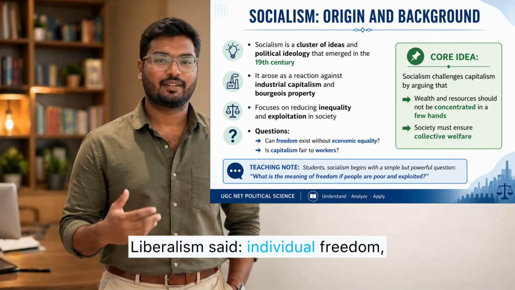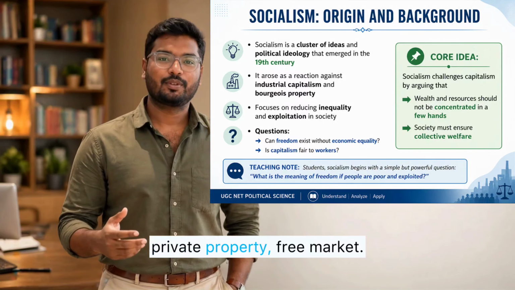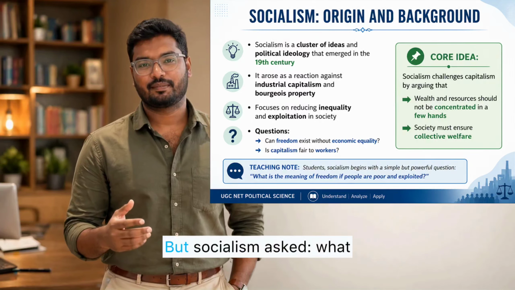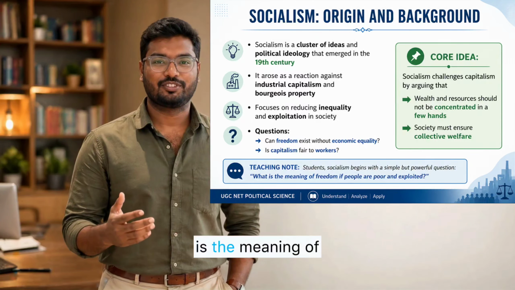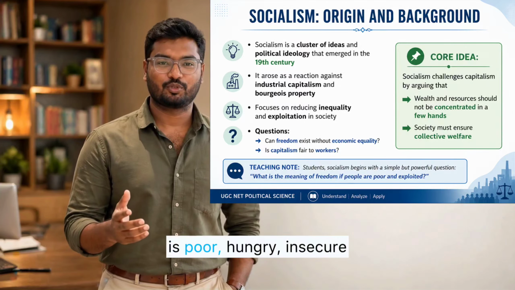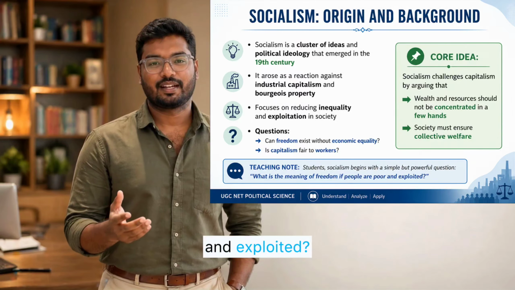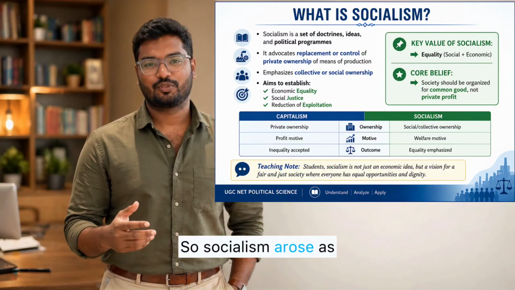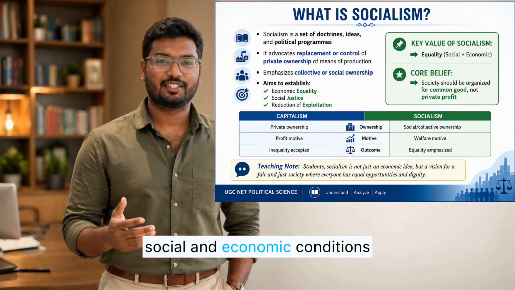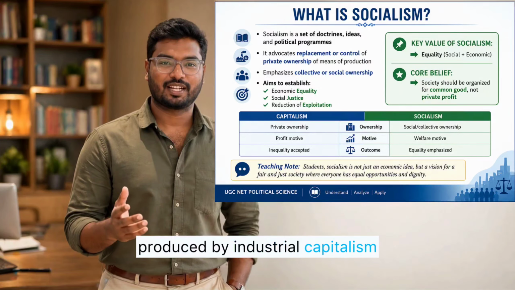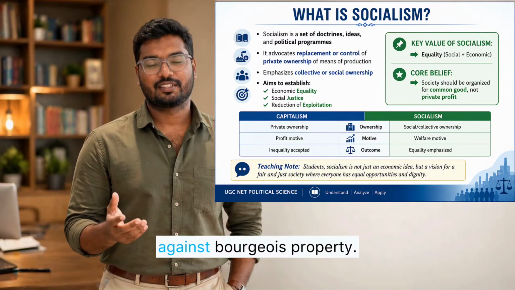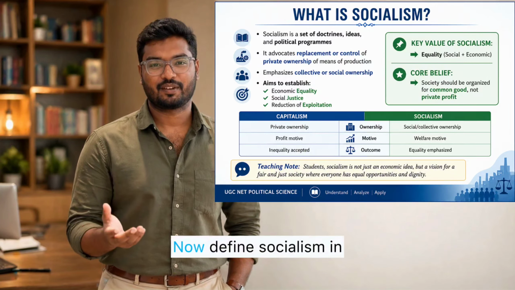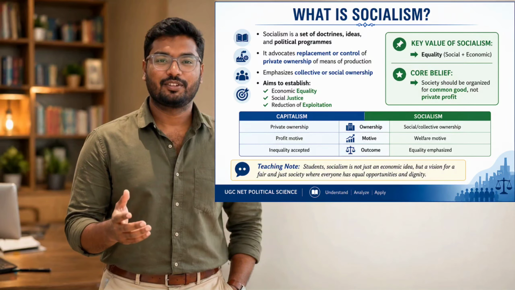Liberalism said, individual freedom, private property, free market. But socialism asked, what is the meaning of freedom if a worker is poor, hungry, insecure, and exploited? So socialism arose as a reaction against the social and economic conditions produced by industrial capitalism and as a revolt against bourgeois property. Now define socialism in exam language.